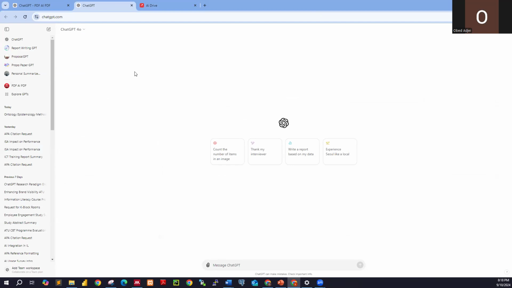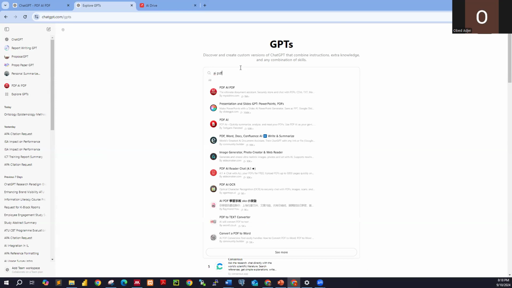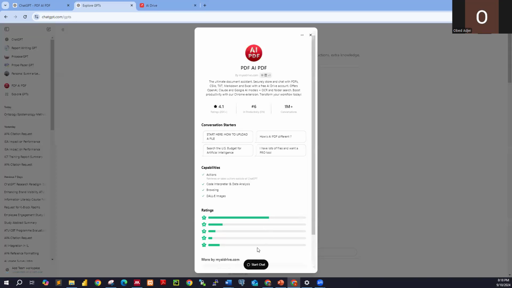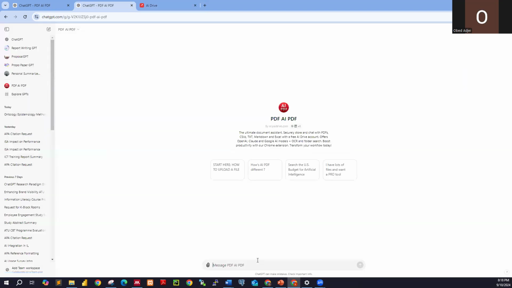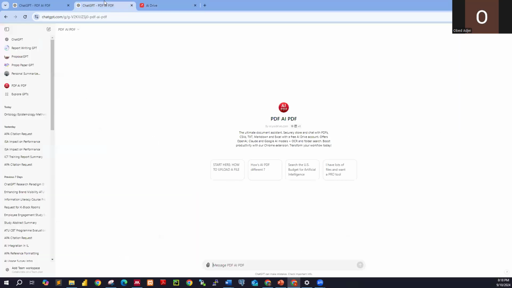First of all, let me enable the AI PDF. You go to Explore GPTs, then you search for AI PDF. You select this one, then start chat. So AI PDF, that's what we have over here.